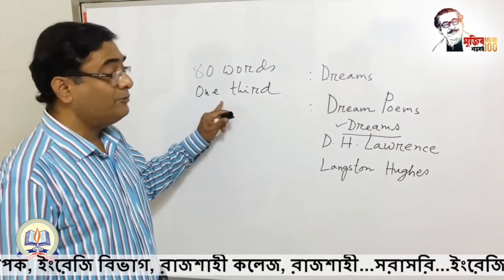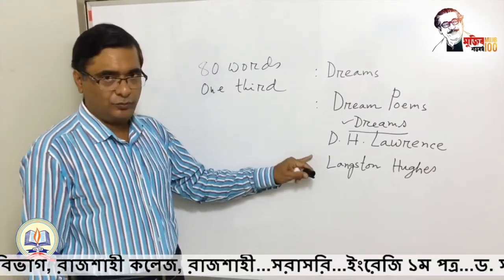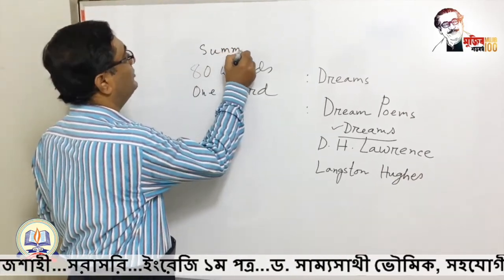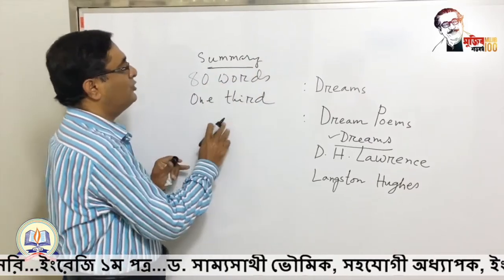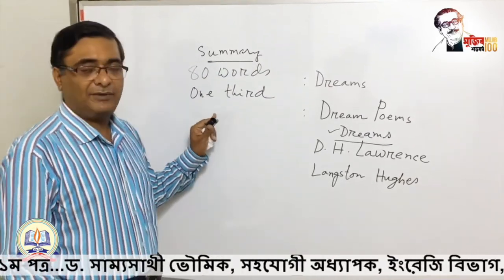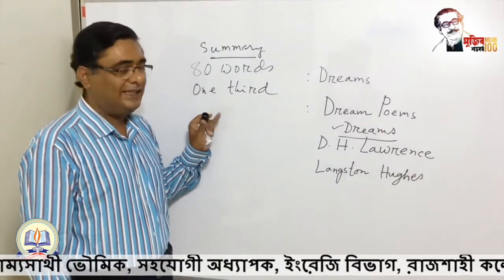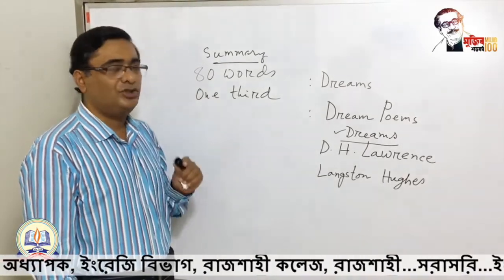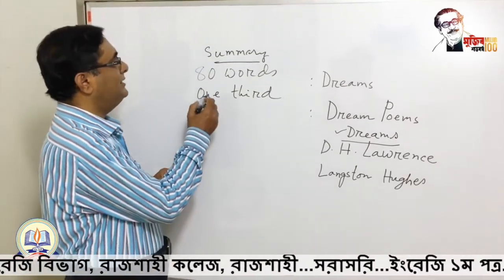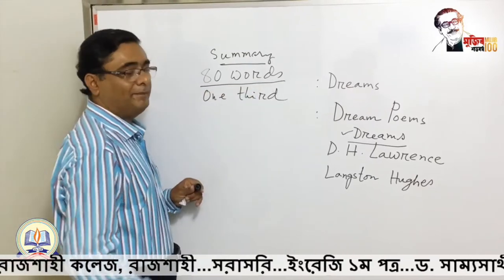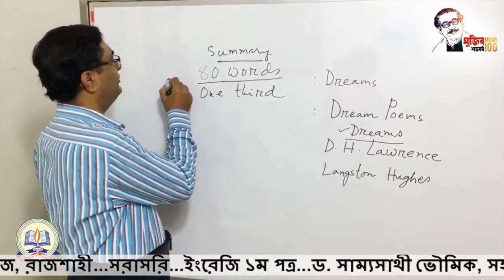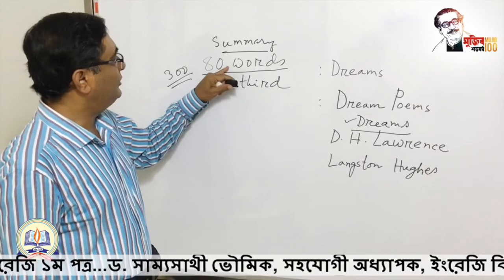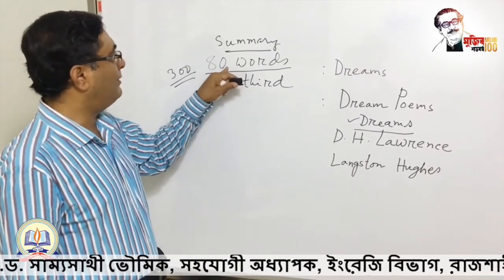Now, I'm talking about prose, and then I will go to poems. I'm talking about summary writing on prose, on a passage, and the length should be 80 words or 1/3. That is the recommendation. Now the question arises: if you write a summary of a text or passage which has 300 words, for example, then you can say you will write a summary of about 80 words.